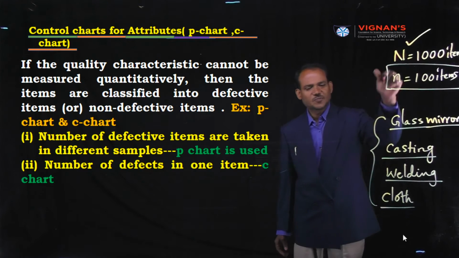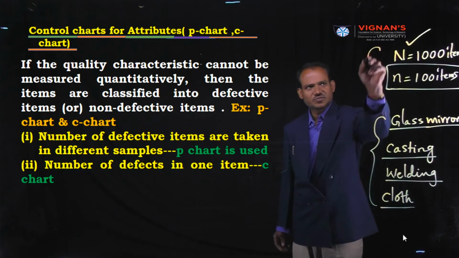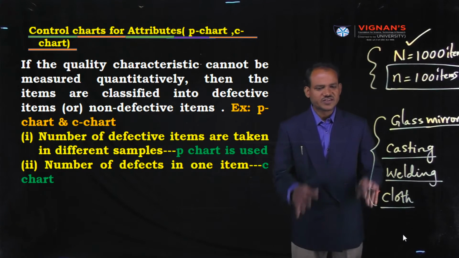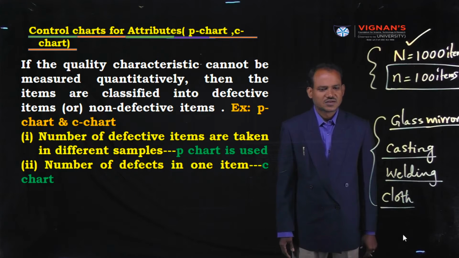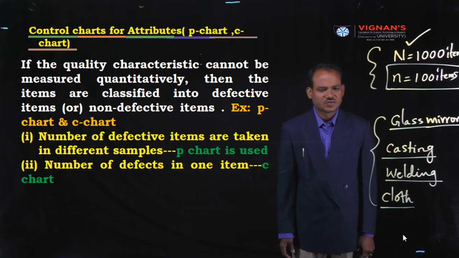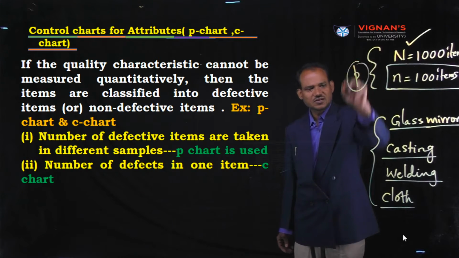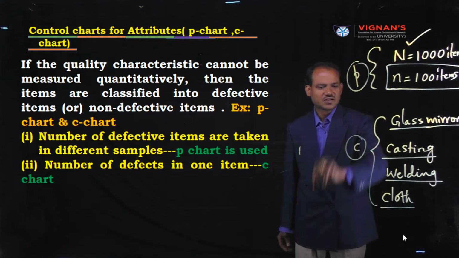But in the case of the P chart, it's not like that. There are different items, bolts and nuts, different items. Under this situation we use the P chart, under this situation we use the C chart.